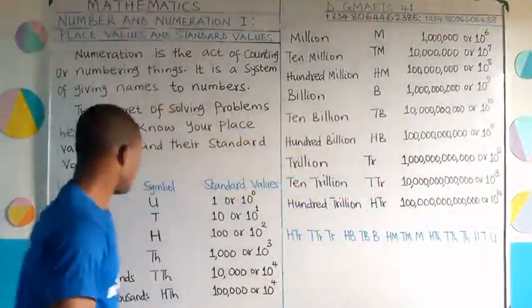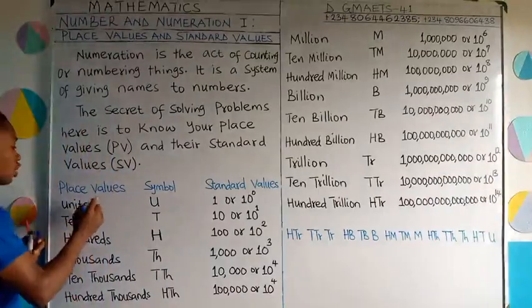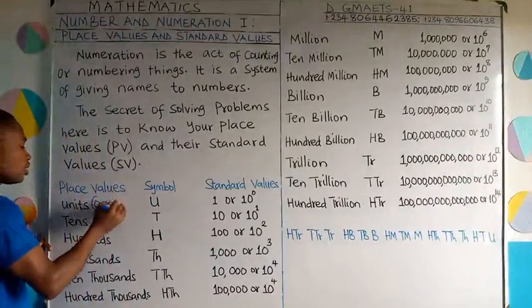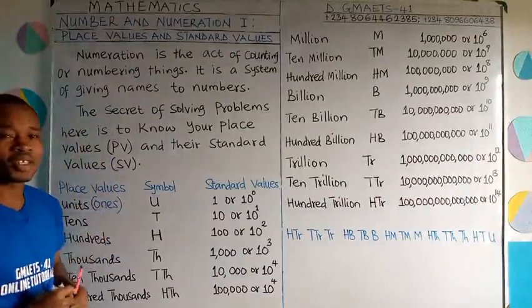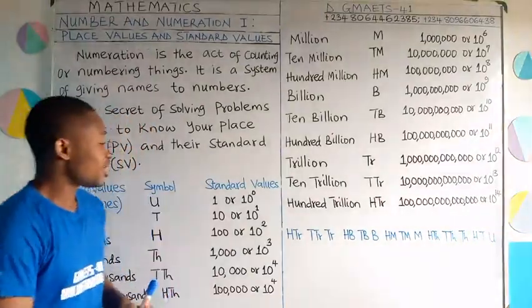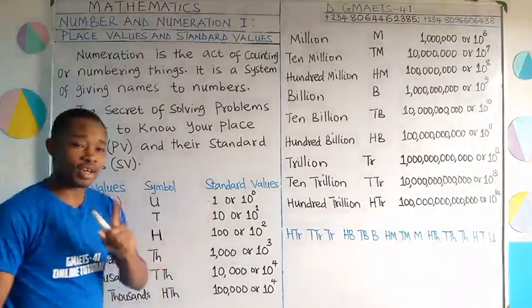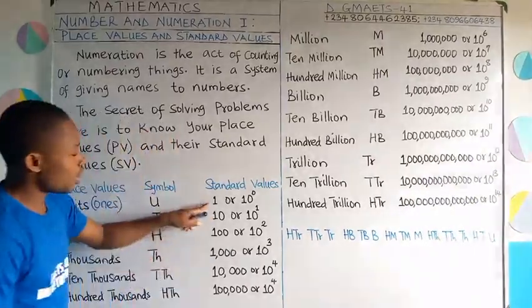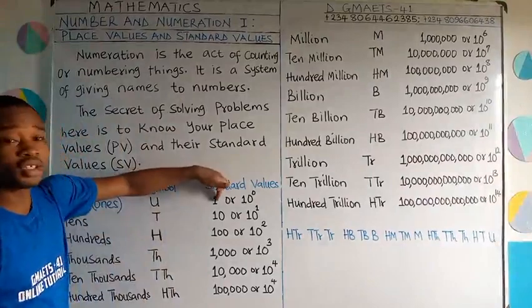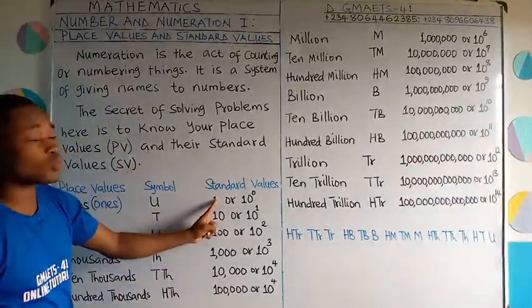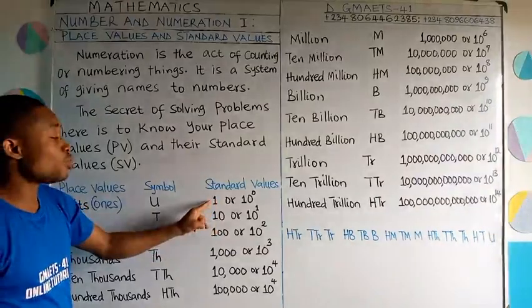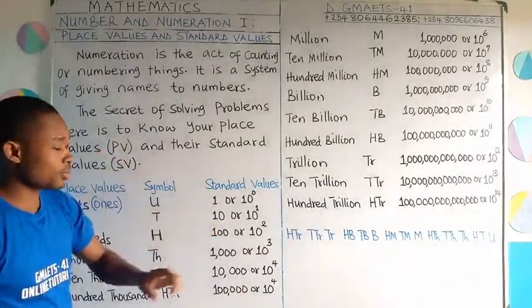In fact, let me indicate it. Units is also called what? Ones. Alright? So that's the smallest place value. You can see the value given to it. The standard value is what? 1. Now look at this 1. Does 1 have 0 here? No, there is no 0 after this 1. What it means is that in 1, we do not have any 0.